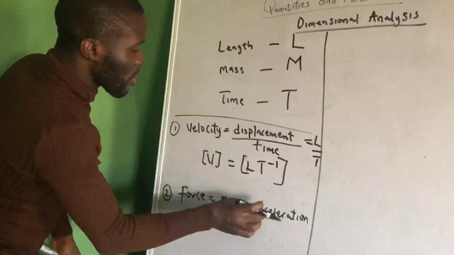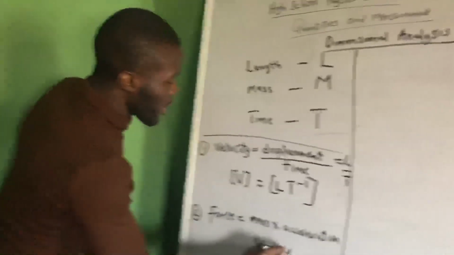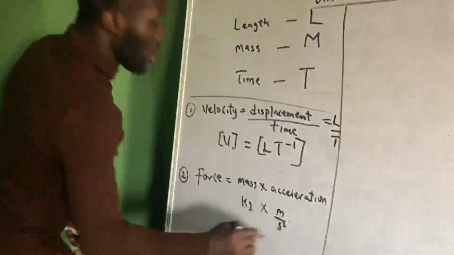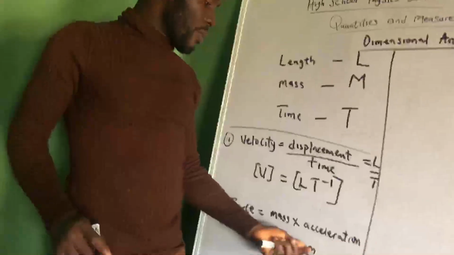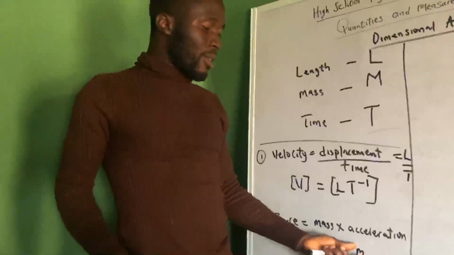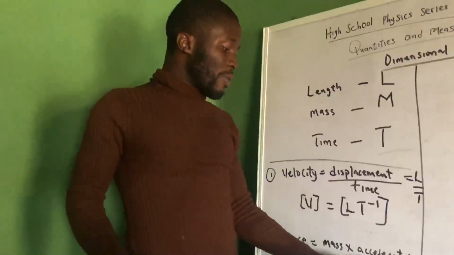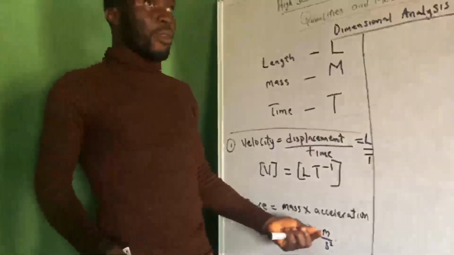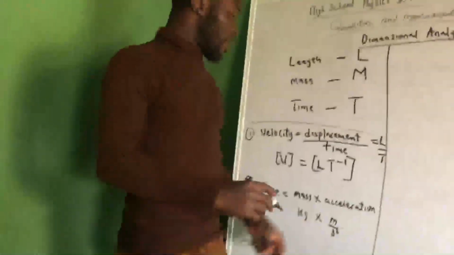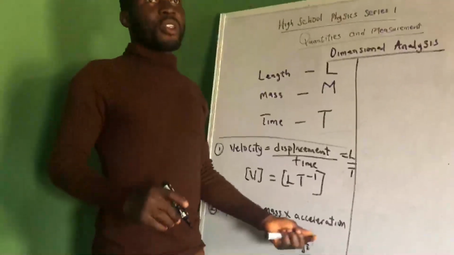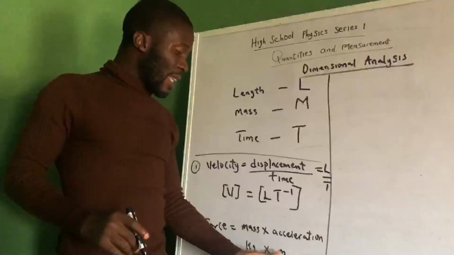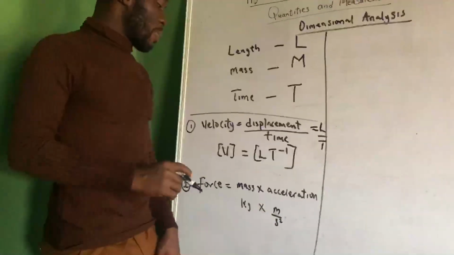And what's the unit of acceleration? The unit of acceleration is meters per second square. Why is it meters per second square? Acceleration is velocity over time, and velocity is displacement over time. So acceleration is displacement over time square. That's how we get our meters per second square.